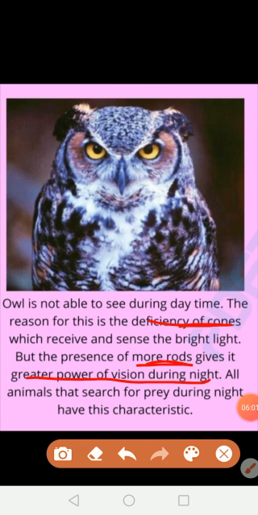So these animals which are active at night have more rods, and that's why they have greater power of vision at night, and they can prey easily at night. So this is information related to the eyes. So all animals which are active at night time have more rods.